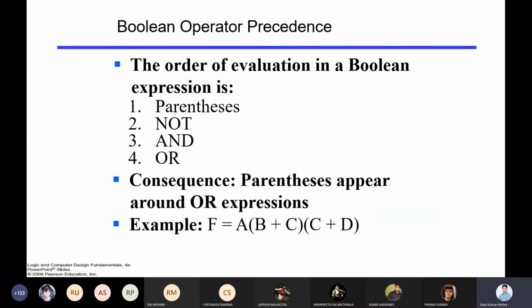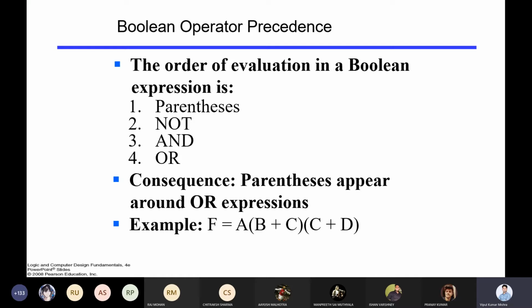Now, what should be the order of evaluation whenever a Boolean expression is given? Like you have seen, there is an order of evaluation whenever you represent an expression, for example plus, into, minus, divide, there is a specific order to solve the problem.